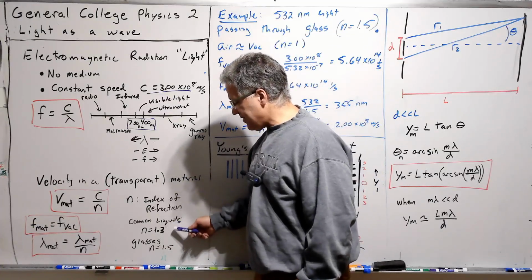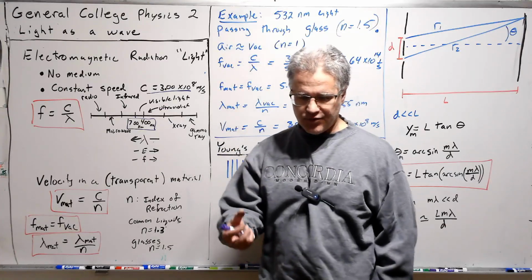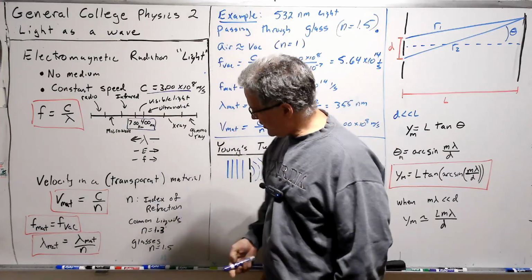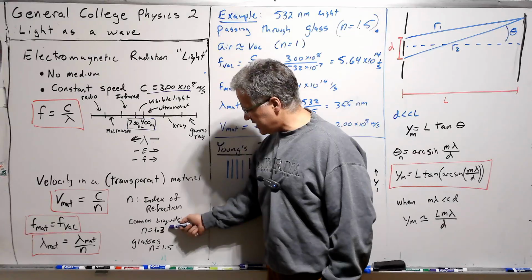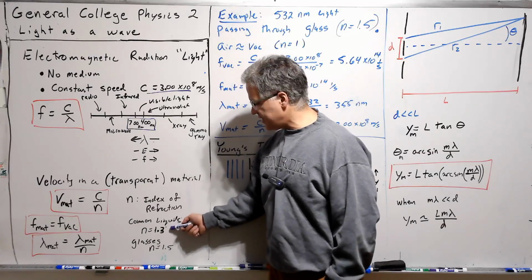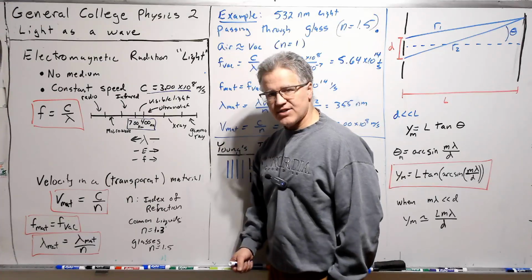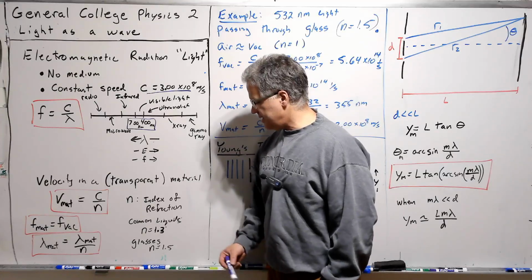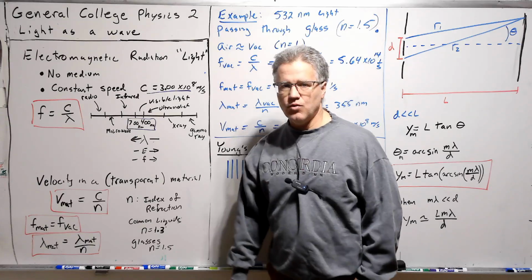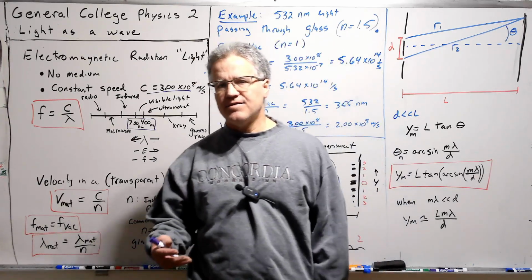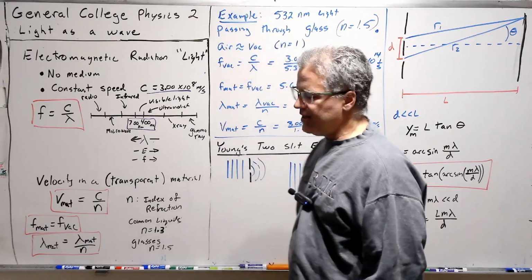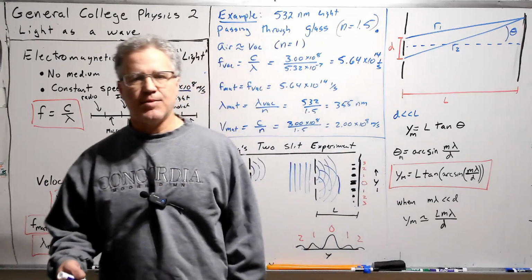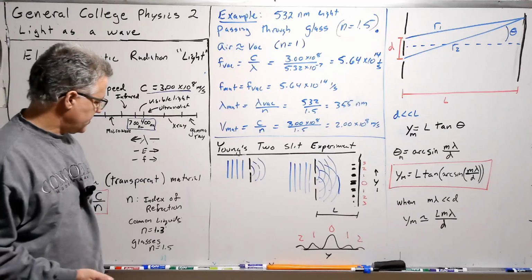Now, that is definitely not the case in materials where the molecules are right next to each other. Then we have a lot of electrons very close to each other, and they're being sloshed around by this light. In common liquids, water, for example, the index of refraction is often about 1.3. For glasses, that can be a little bit higher, and so 1.5. The book will have a table of various indices of refraction. So if you're doing a problem and it looks like you need the index of refraction for something, it's probably expecting that you find that table in the book.